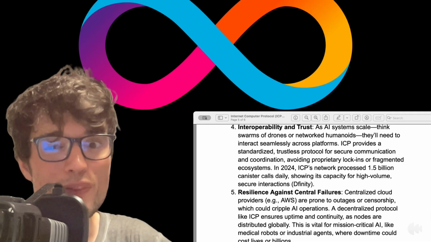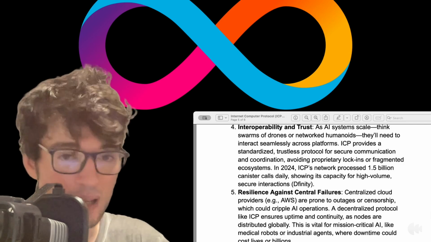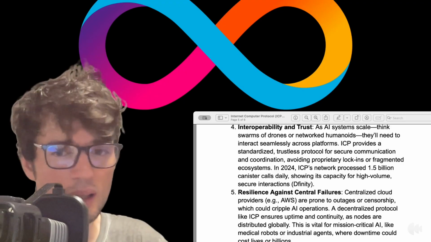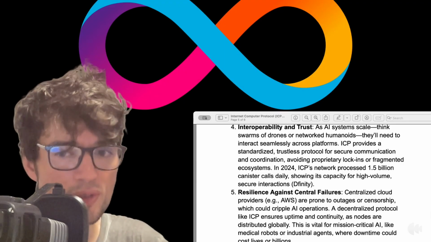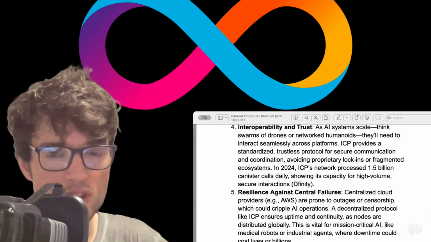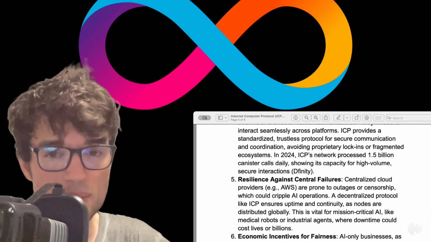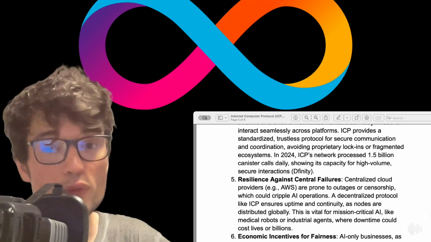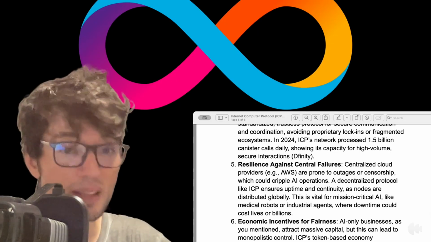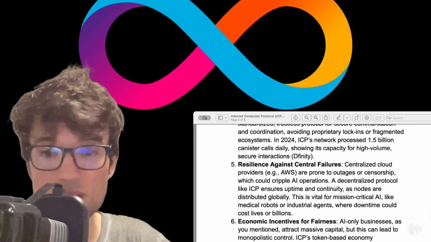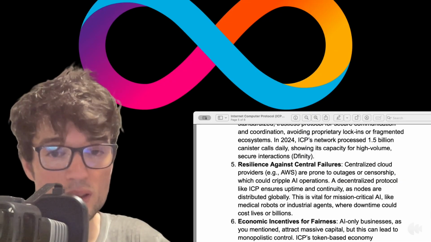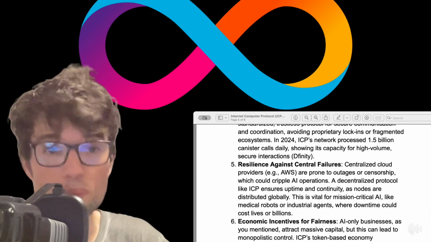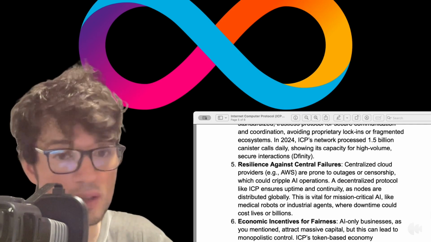Resilience against central failures. Centralized cloud providers, AWS for example, Azure, Alibaba, are prone to outages or censorship, which could cripple AI operations. A decentralized protocol like ICP ensures uptime and continuity, as nodes are distributed globally. This is vital for mission-critical AI like medical robots, industrial agents, humanoids, obviously robotics, agents, where downtime could cost lives, millions of lives, or billions, trillions of dollars potentially.